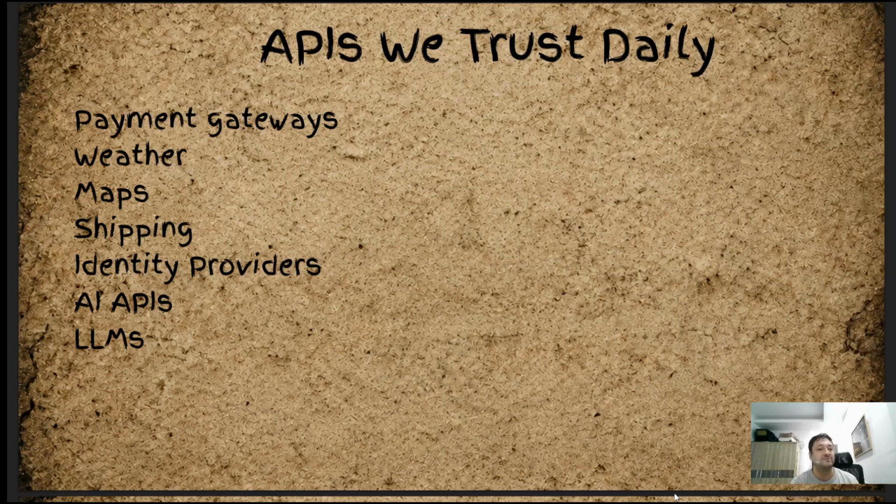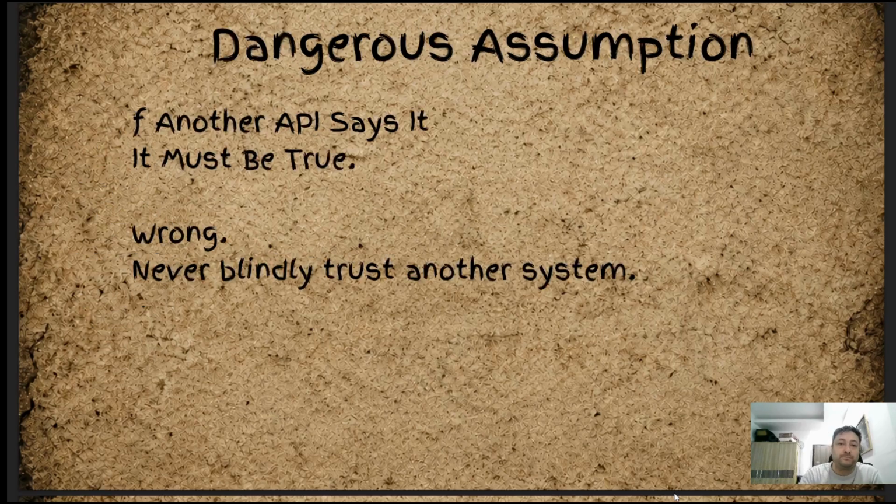AI APIs. Oh my God, we trust AI so much, but no one realizes these are APIs, and so these could get compromised. LLMs, same thing. It can compromise an LLM, and the API will send something crazy, and we're in trouble. So think about every section of your life when you're using the computer, and ask yourself, does it have an API? Does it go anywhere? So think about that.